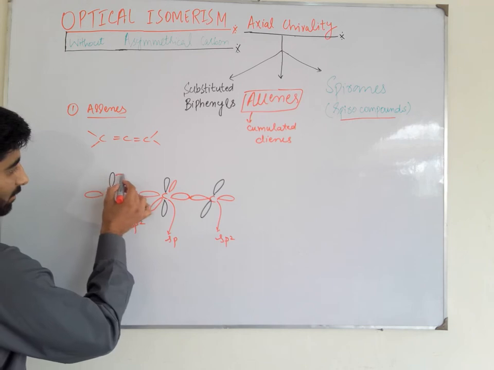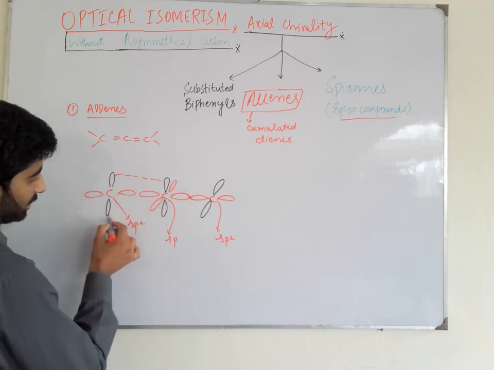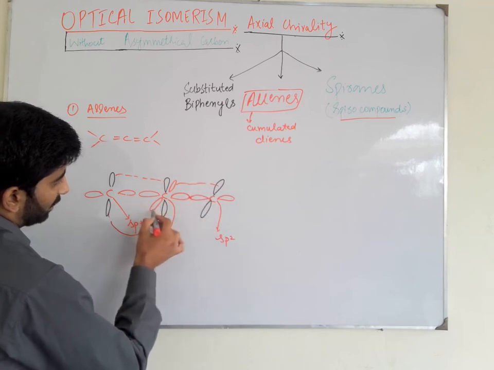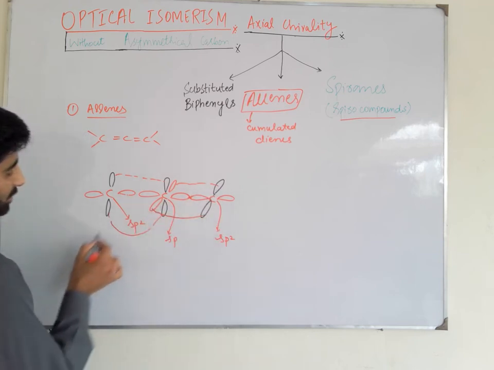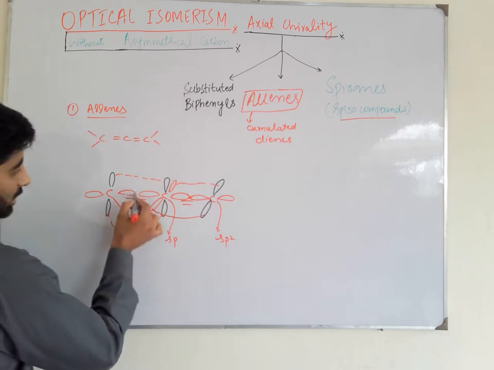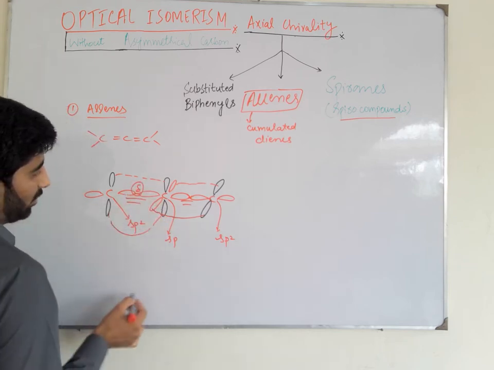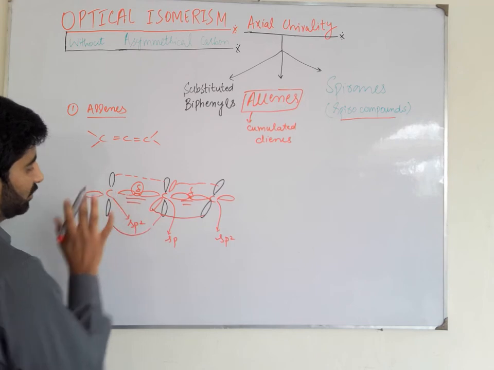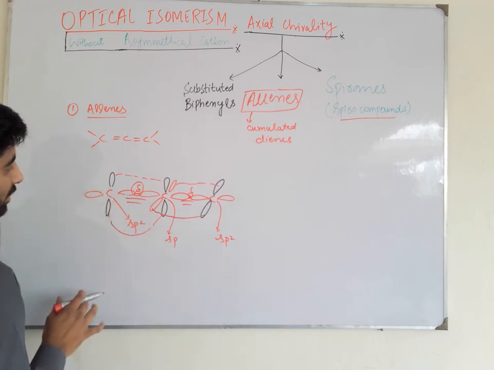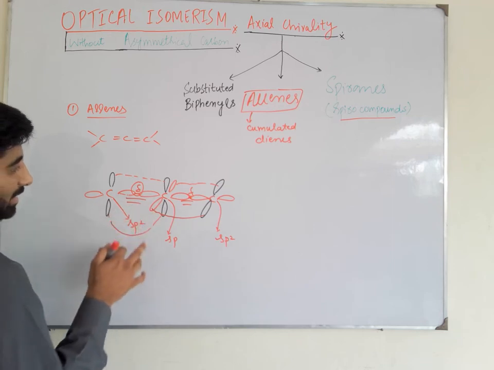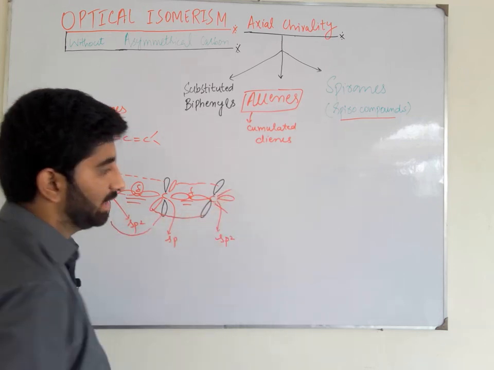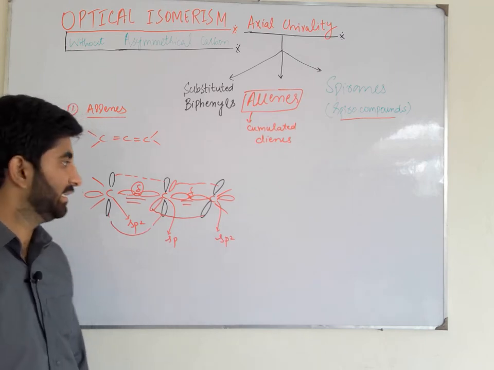Parallel overlapping takes place between these two lobes, and head-to-head overlapping takes place in these lobes. So one sigma bond is formed here, and two pi bonds are formed that are perpendicular to each other. So this is the structure of allenes.